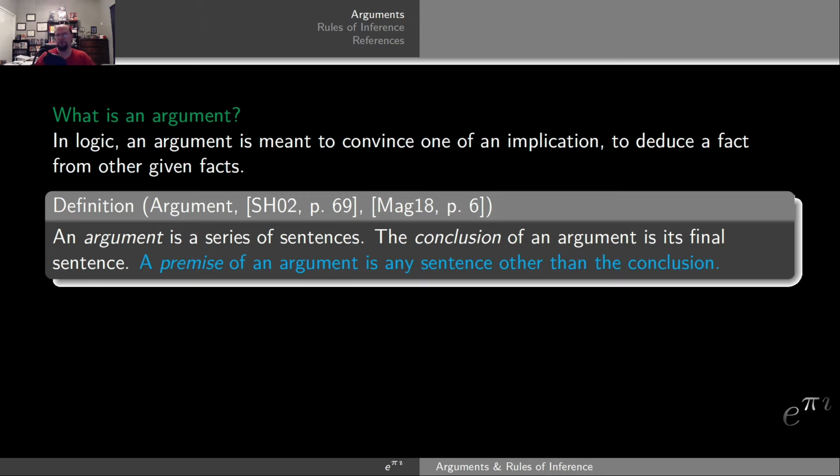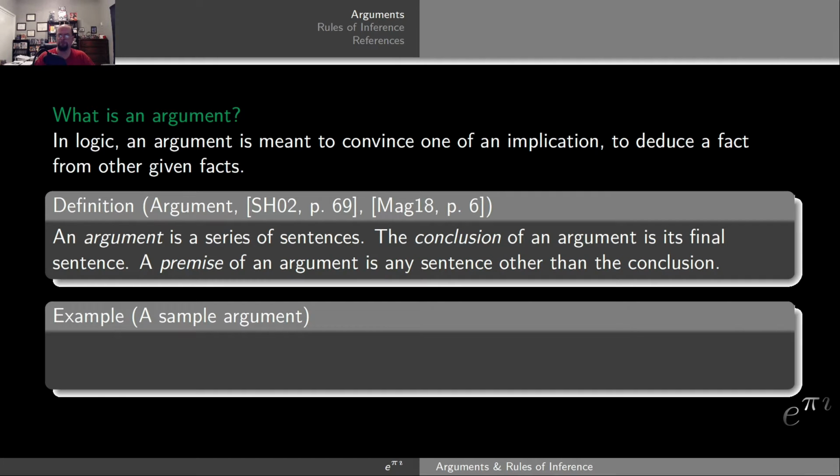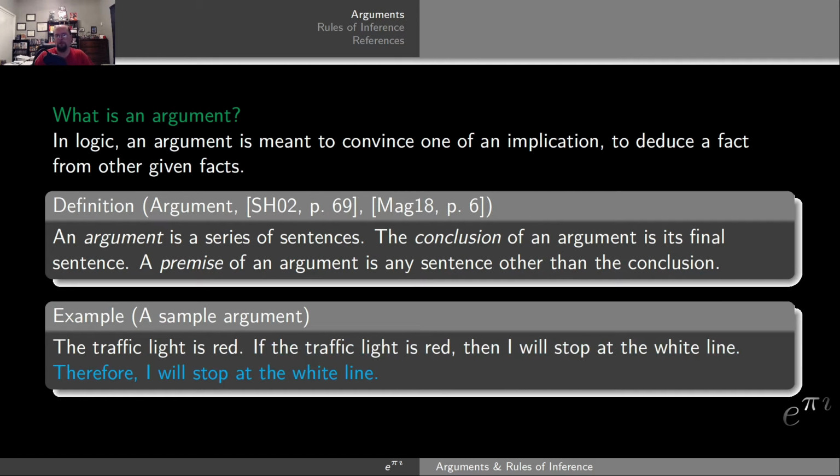So, with these definitions in mind, let's look at a sample argument. The first sentence will be this: the traffic light is red. This is our first sentence, our first premise. The second sentence is, if the traffic light is red, then I will stop at the white line. This is our second premise. The third and final sentence, our conclusion, is going to be, therefore, I will stop at the white line. Very often the conclusion is set apart by some adverb like therefore, hence, or thus, so it is very easily noted.